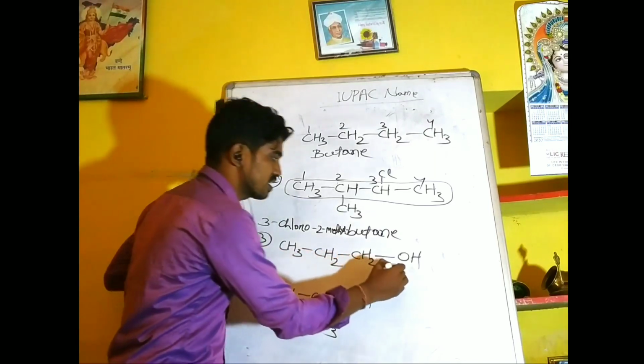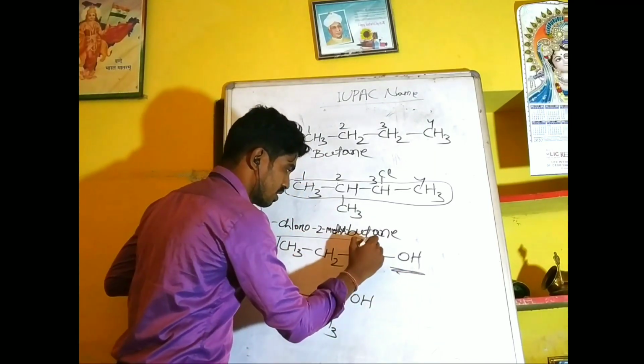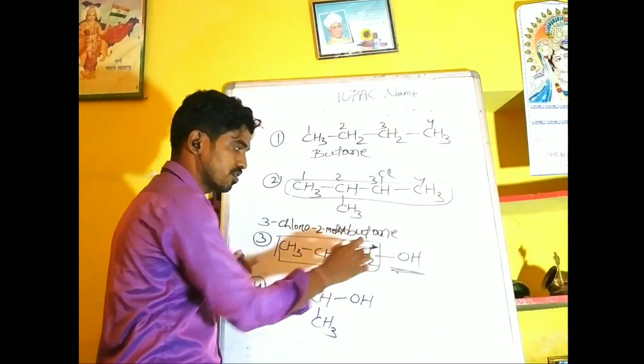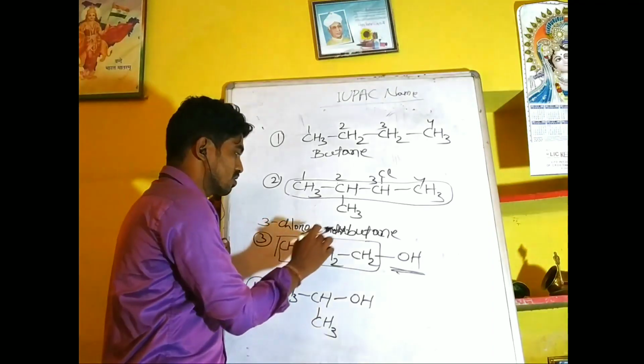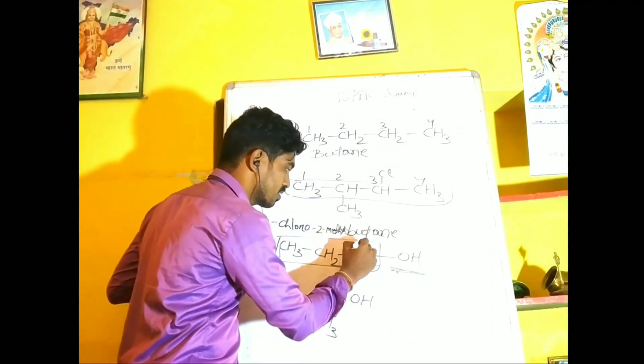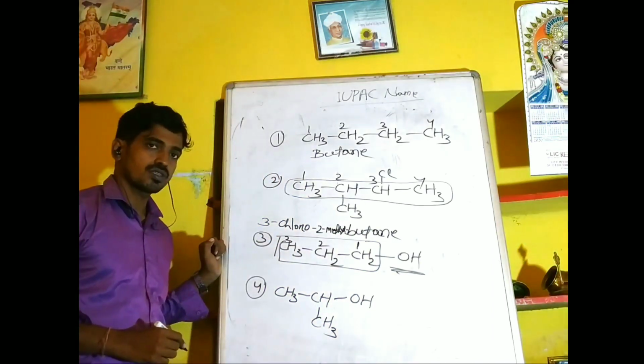The compound contains a functional group, so the parent chain must be like this. As the compound contains a functional group, the numbering should start from the side nearest to the functional group. That means the carbons are numbered 1, 2 and 3.